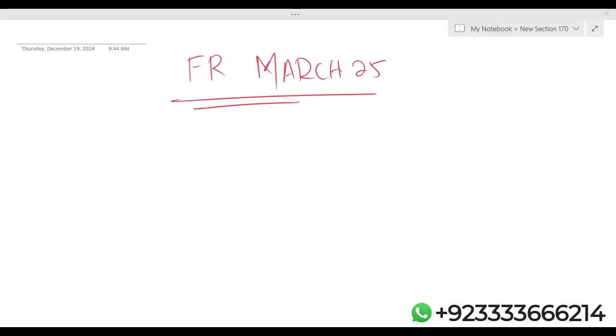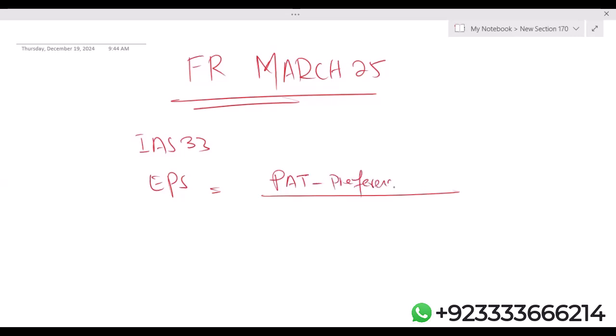Let's start. We are starting our live revision classes from IAS 33, EPS, earnings per share. Let's start from the formula: profit after tax minus preference dividend minus non-controlling interest, divided by weighted average ordinary shares. The issue of NCI only comes when we are calculating EPS for the group.